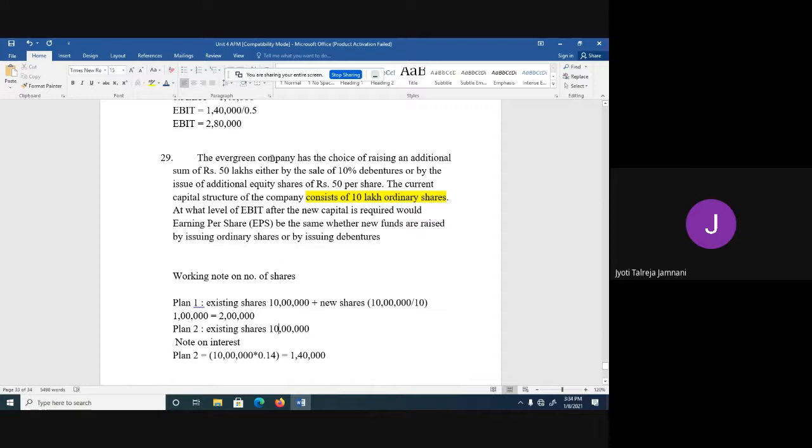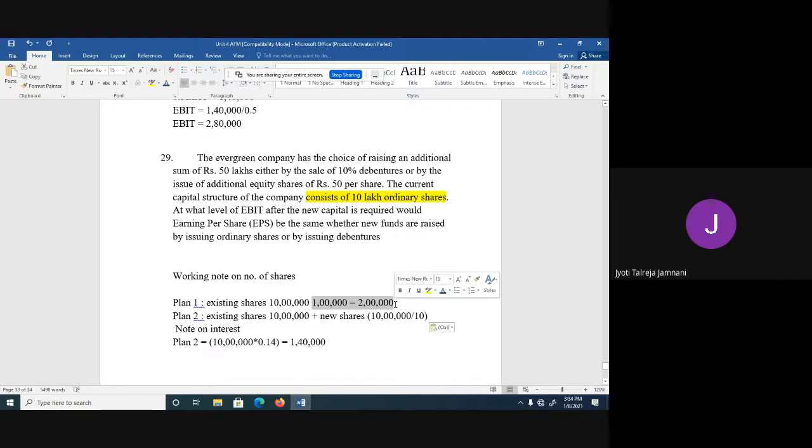Now the Evergreen Company has a choice of raising additional sum of 50 lakh either by sale of 10% debentures. So first plan is debentures. So there is no additional equity, only existing equity shares of 10 lakh will be taken there.